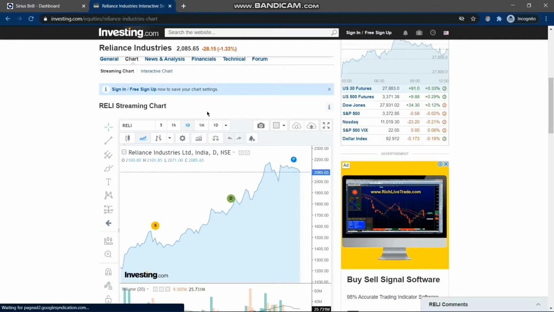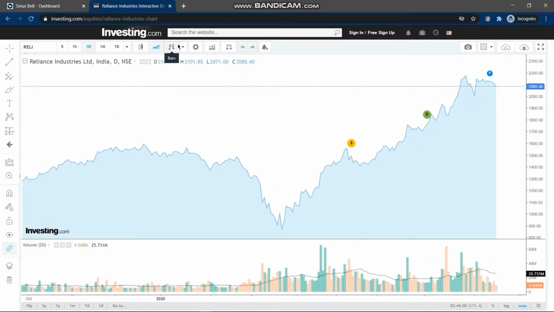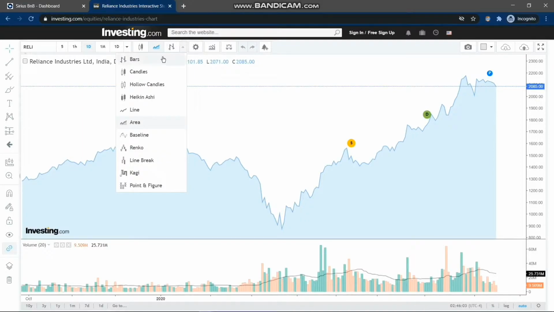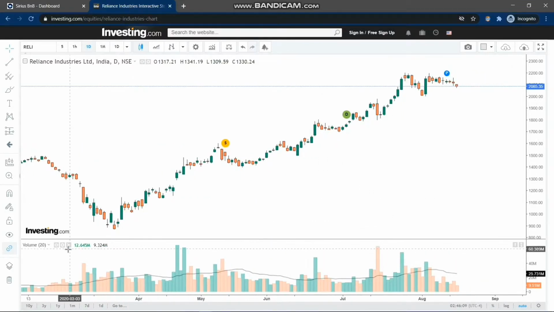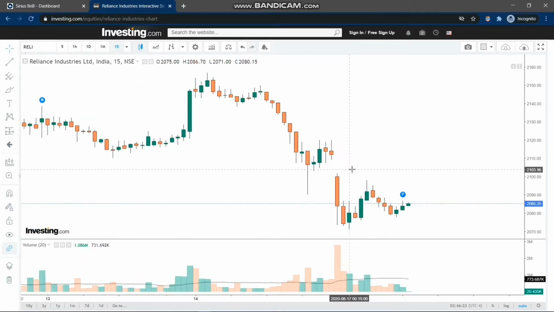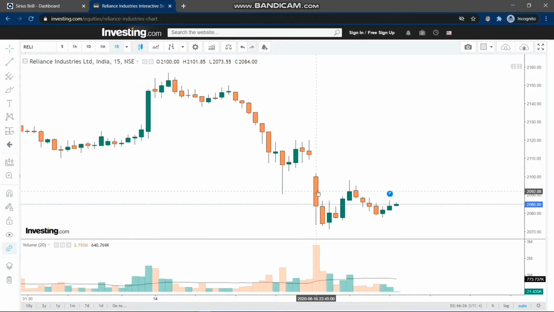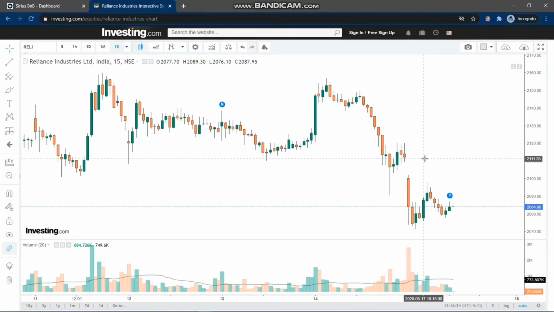As you can see here, we have the technical chart. I'll just expand it and I'll change the bar style to candles. Now if you're an aggressive trader, you would be requiring this information. I'll also change the time interval from 1 day to 1 minute. You can change it as you like, but if you're an aggressive trader, you would need real-time changes. So these candles will reflect the change on per minute basis. Don't forget to change the time location. We are in India and so we will be using the Kolkata time.